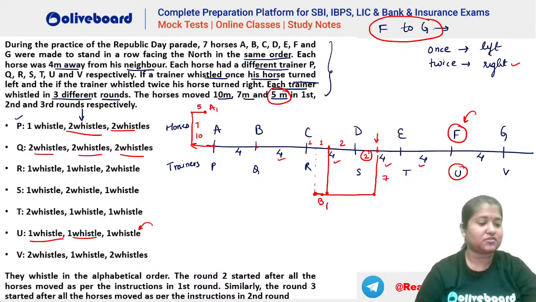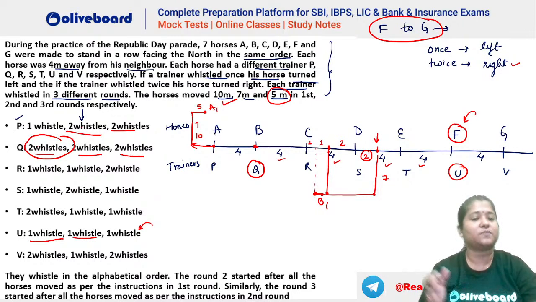For B, Q is the trainer, so at which place we have to do it? So for B, the trainer is Q, that means this person here. So B is at this position only. He has to first take a right turn towards 10 meters, right? Because he is whistling 2 whistles. So Q has taken 2 whistles. That means horse B will go because Q is B's trainer. So B will hear 2 whistles. He will take a right turn, that is 10 meters. So you can see this is 4 meters, this is 4 meters. So he has to go 2 more meters. So he will reach at this point here, let's say. Okay, so this B reaches here. This is the first point for B, right?